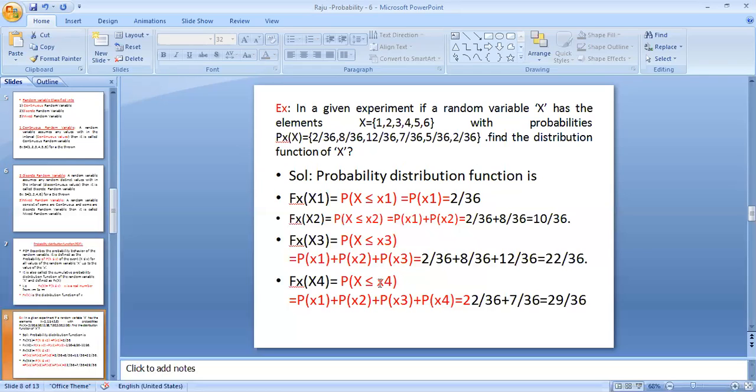So the previous cumulative distribution values are P of x1 plus P of x2 plus P of x3 plus P of x4. You know that already, the previous value is 22 by 36, plus the present P of x4, which is 7 by 36, equal to 29 by 36.